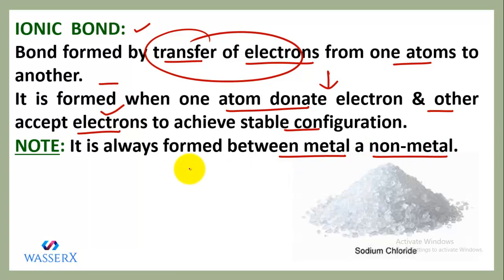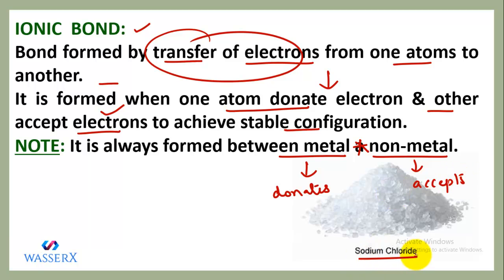So this is a bond which is always formed between a metal and a non-metal, because metal always donates the electron. It always loses electrons in order to achieve stable noble gas configuration. And non-metal always accepts the electron in order to attain noble gas configuration.